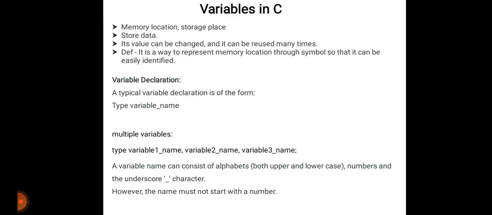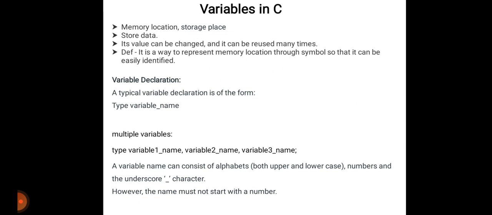First of all, what are variables in C? As the name suggests, a variable is a name of a memory location and it is used to store data in memory. Also, its value can be changed and it can be reused many times. So, it's a way to represent a memory location through a symbol so that it can easily be identified. Let's see the syntax to declare a variable.